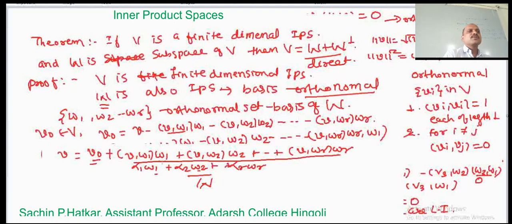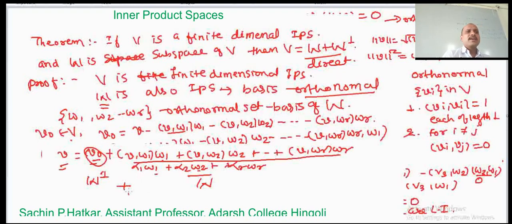Therefore v0 cannot be a member of W, it must be a member of W complement, and hence we have written any vector v of the vector space as an element of W plus W complement.